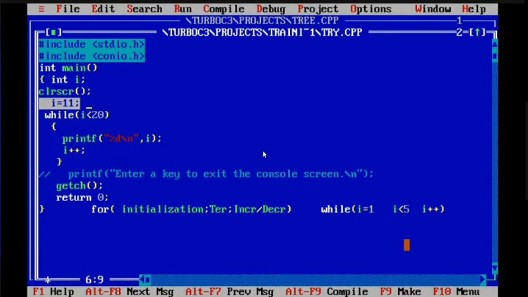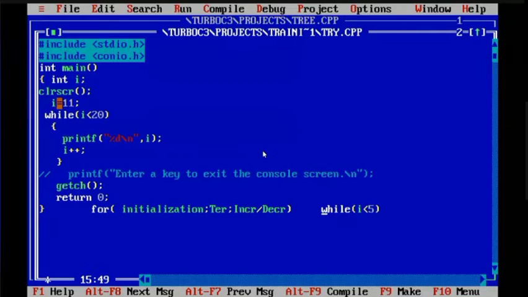This initialization will not happen inside the bracket of while. Where will it happen? It will happen before the while loop. And this increment decrement also will not happen here. Where will it happen? It will happen after the while loop.